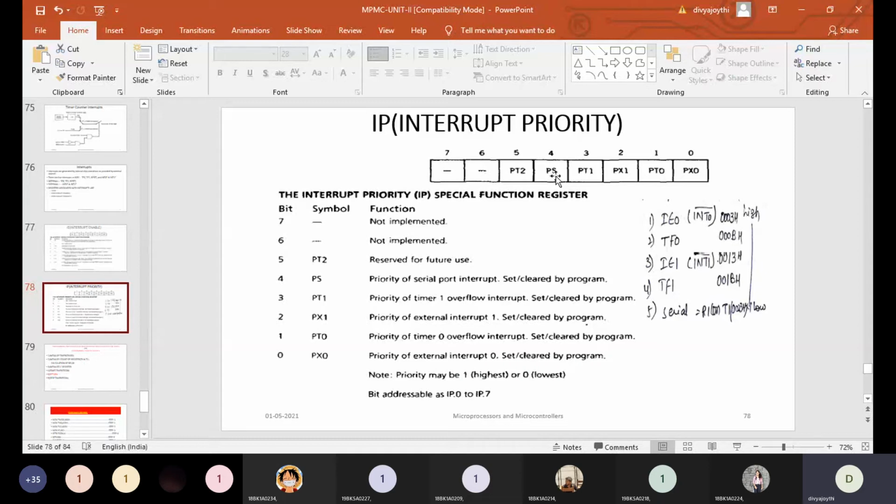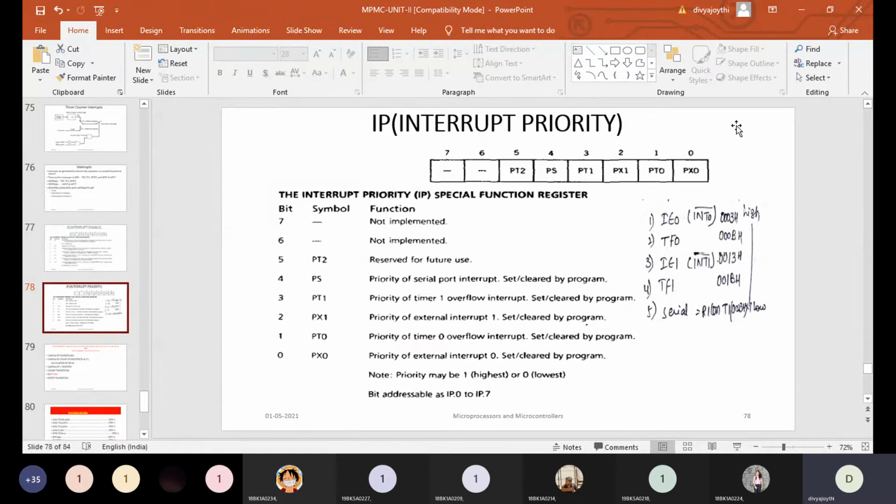Giving priority to the serial port interrupt, giving priority to the timer 1 interrupt, giving priority to the external 1 interrupt, giving priority to the timer 0 interrupt, giving priority to the interrupt which is coming externally from the 0th device. So, for example, if IP.1 is equal to 1, then even if there are other interrupts, the first interrupt that is going to be served is the interrupt that is coming from timer 0. That is how it helps the controller to solve the interrupts one by one.